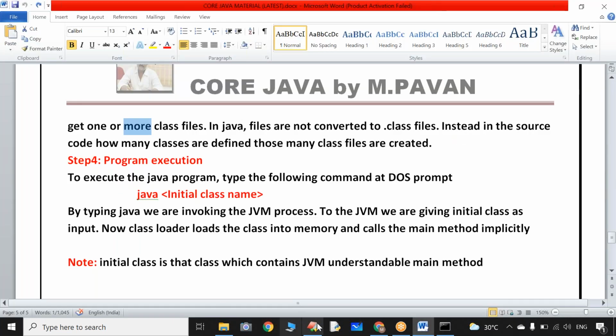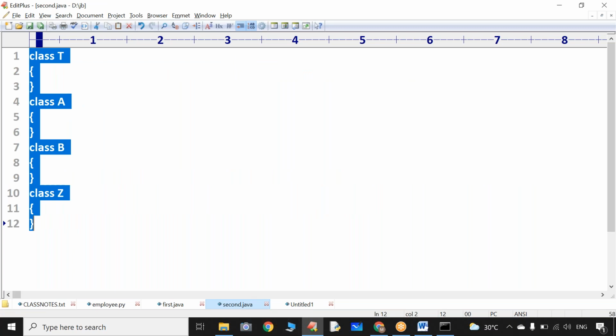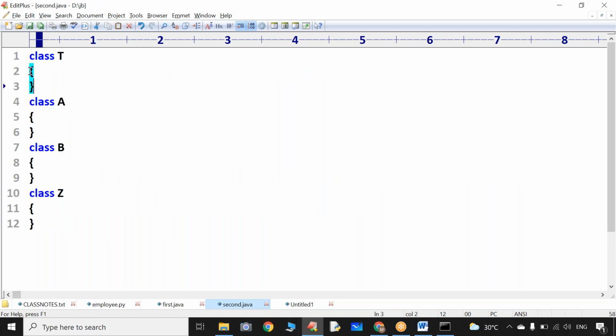Now, can anyone tell me, is there any main function or main method in any one of the classes?